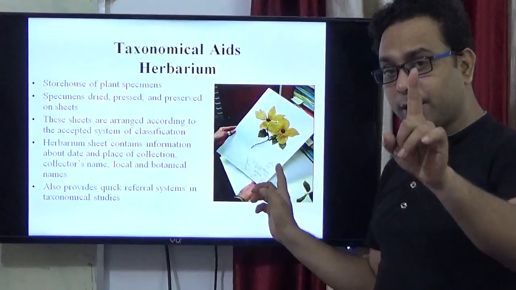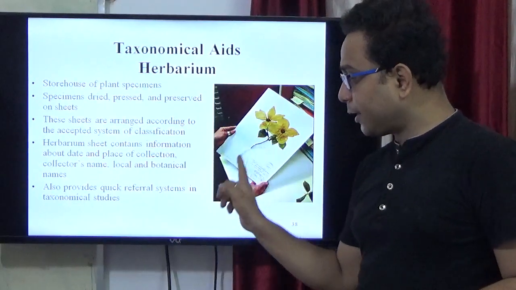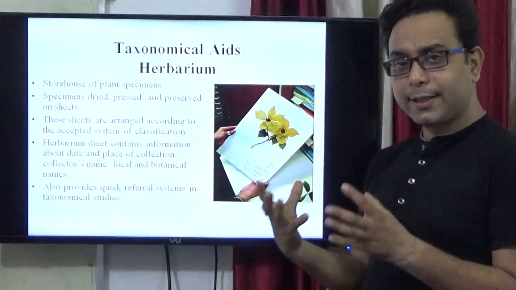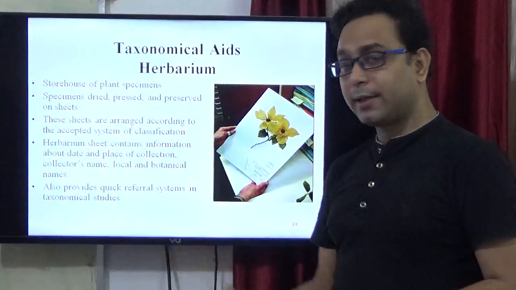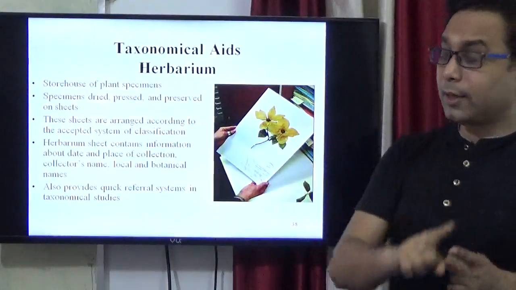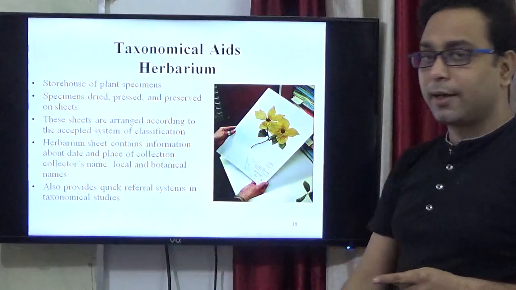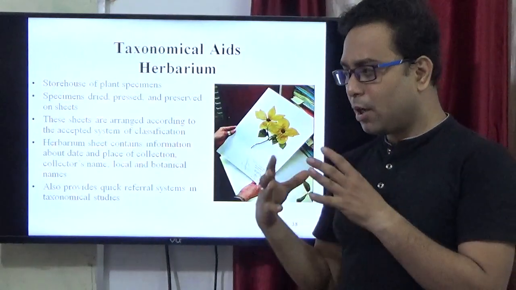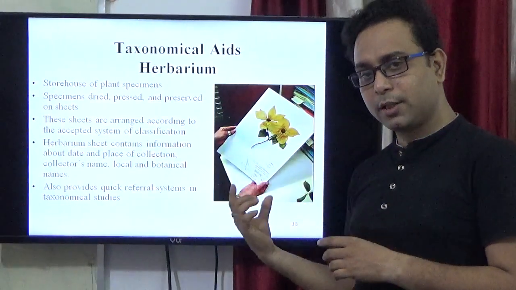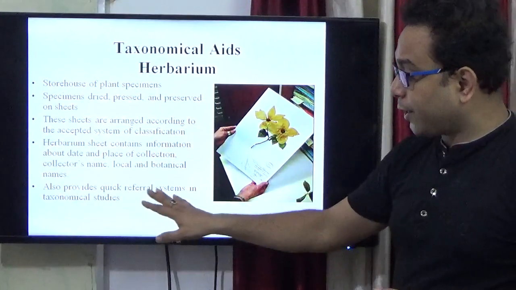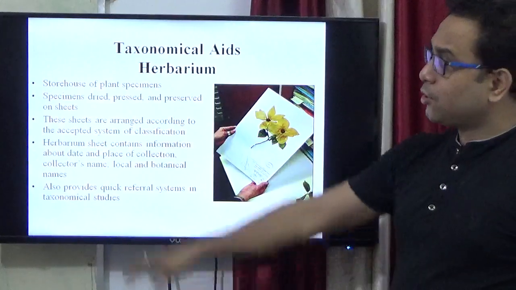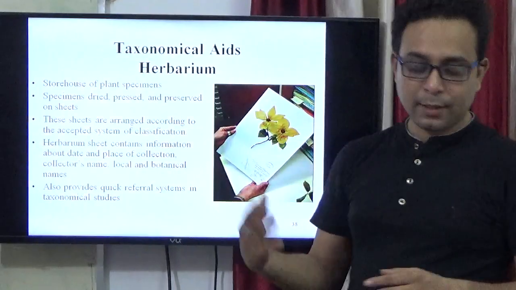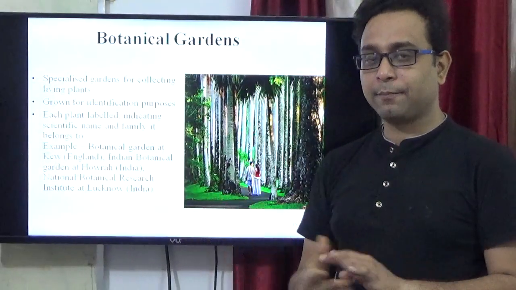The herbarium sheet, a very important point for NEET, contains information about the date and place of collection, from where it was collected, the collector's name, the local name and the botanical name also. Because some plant specimens have a common name or local name, that is also written here. It also provides a quick referral system for taxonomical studies. So the herbarium is the storehouse of dead plant specimens. Clear?